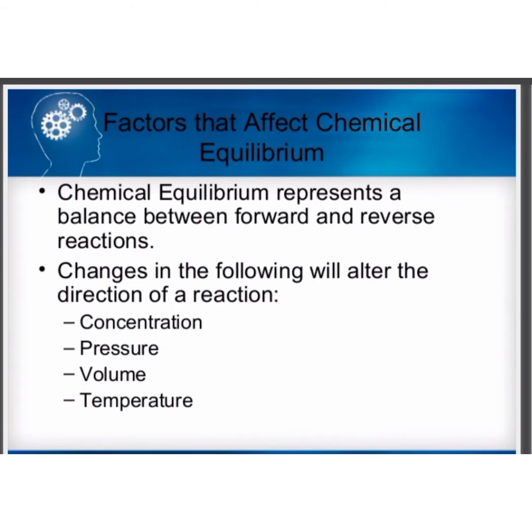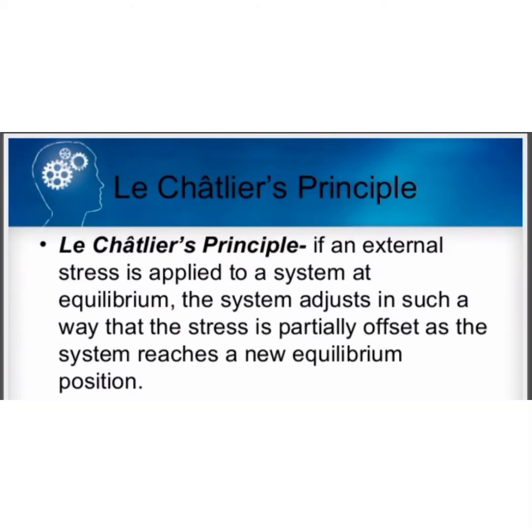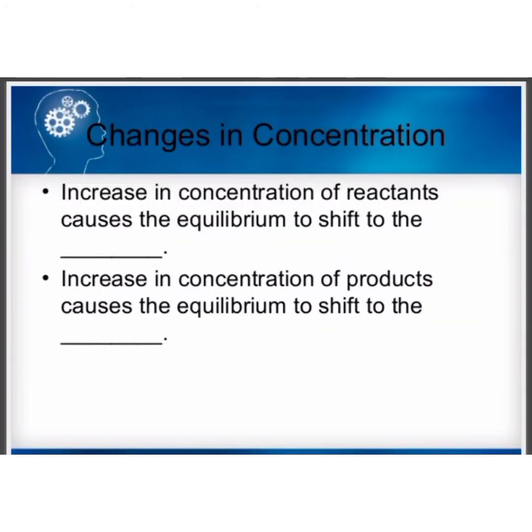Chemical equilibrium represents a balance between forward and backward reaction. Changes in the following factors affect the direction of the reaction: concentration, temperature, pressure, and volume. Le Chatelier's principle says that if an external factor affects the equilibrium, then the system adjusts in such a way that the new equilibrium is established so as to counteract the effect of the changes taking place.